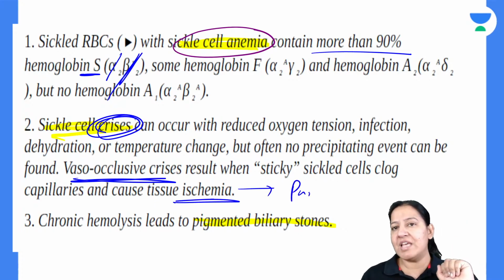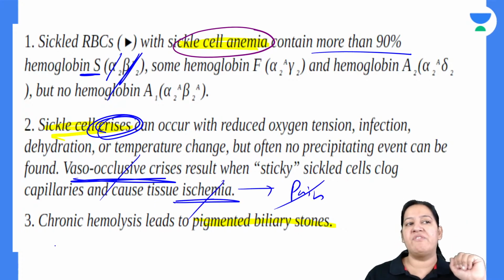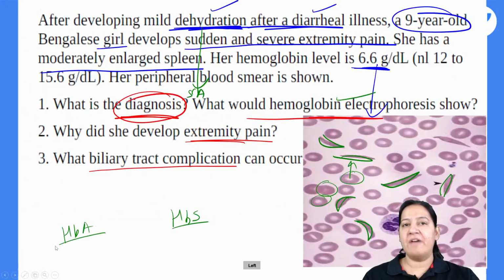So the reason for the severe pain is ischemia in the bone because of the vaso-occlusion. Give me a thumbs up. Everyone give me a thumbs up.